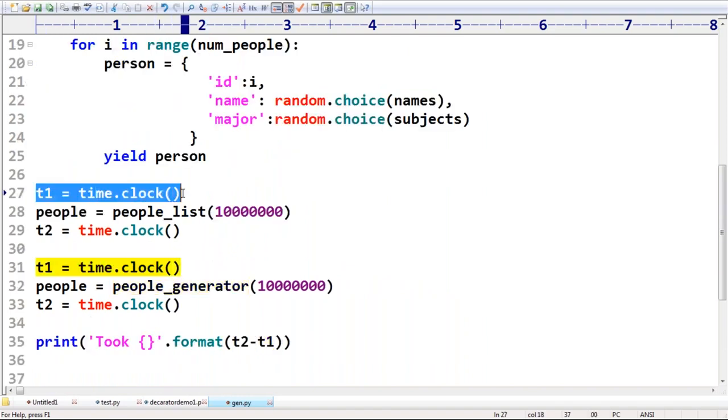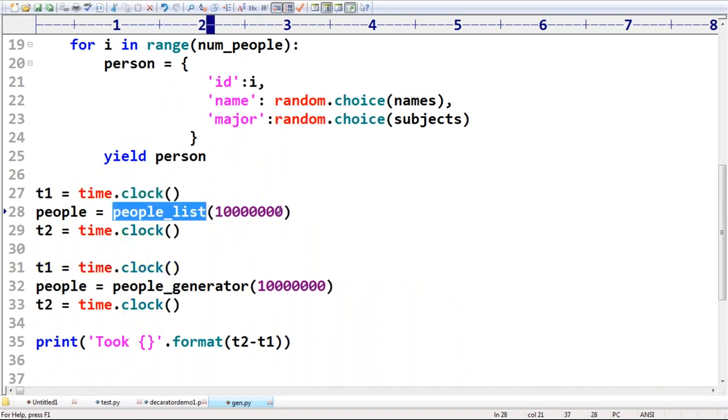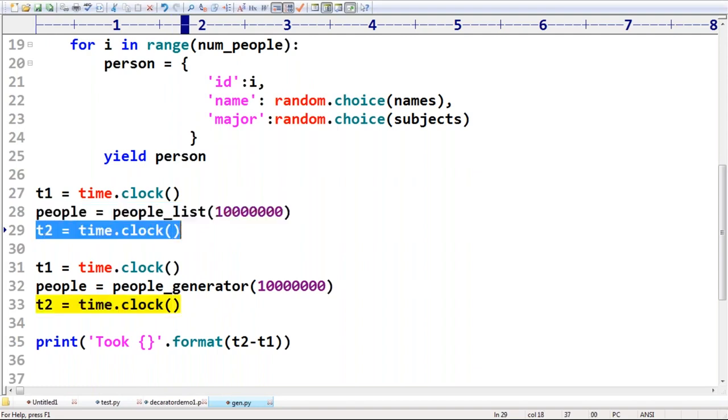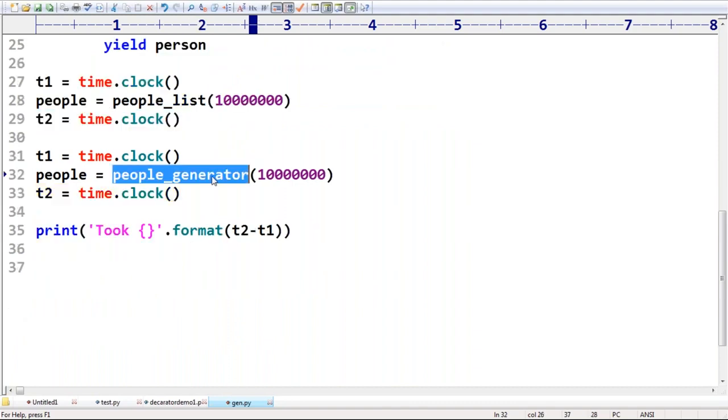Now have a look once, sir. t1 is equal to time dot clock. What is the current time? People is equal to people list, with 1, 10, 1,000, 10,000, lakh, 10 lakhs, 1 crore, 10 crores. Boss, 10 crore person objects, can you please create into the list and return that list? What is the time now, after collecting the list of values? Next, after collecting with the generator, same thing, what is the time?